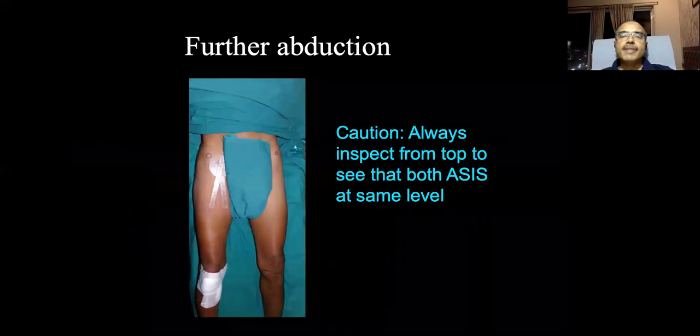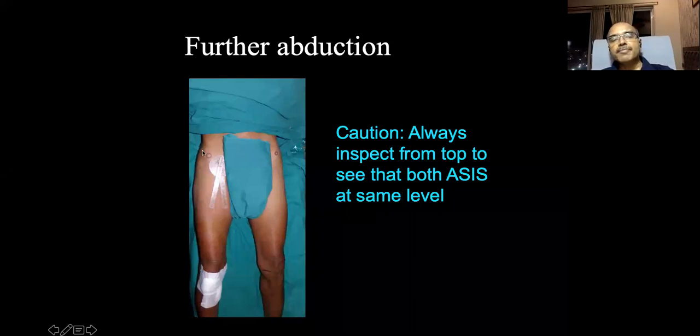So in order to know how much abduction deformity is present, remember to always inspect from the top, to know whether both anterosuperior iliac spines have been brought to the same level, that is, you have squared the pelvis. Because if you see from the side or from somewhere else, there may be parallax error. So always see it from the top.